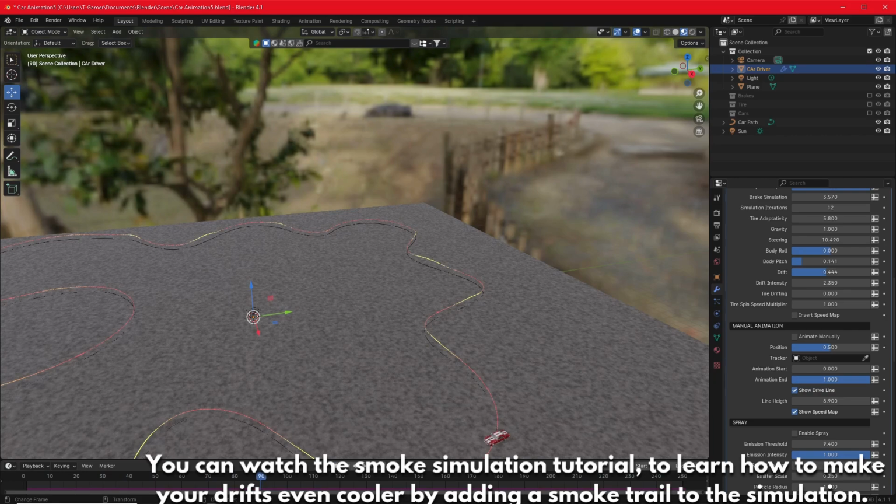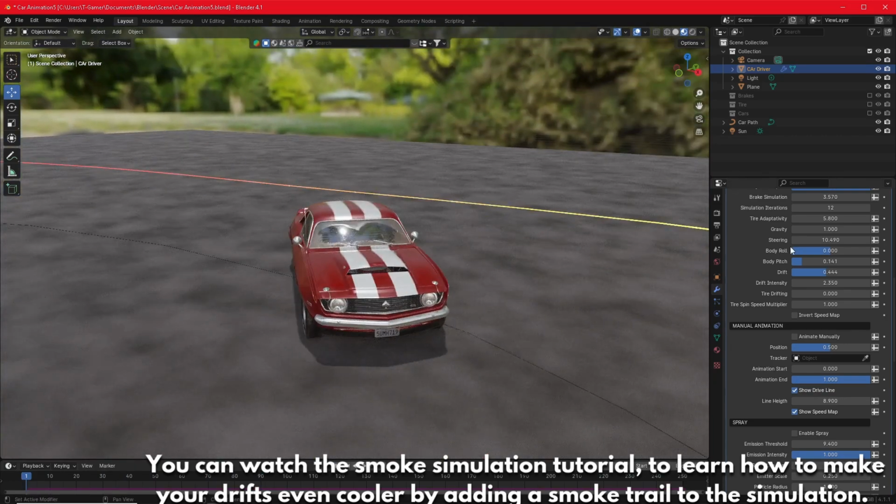You can watch the smoke simulation tutorial to learn how to make your drifts even cooler by adding a smoke trail to the simulation.